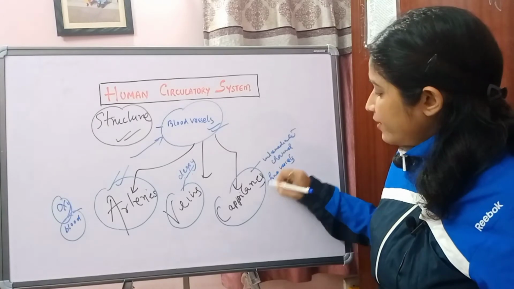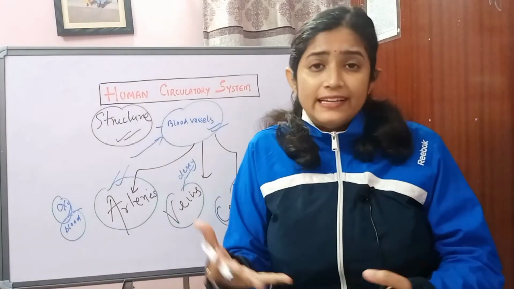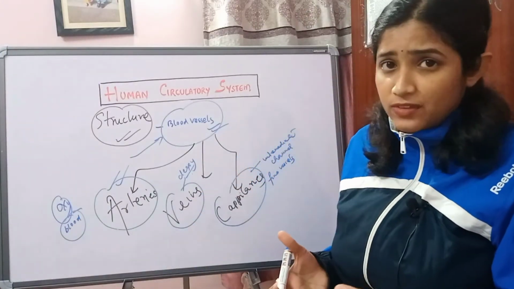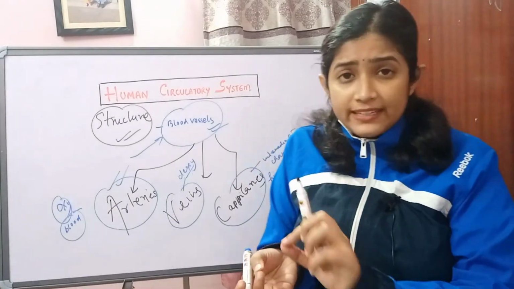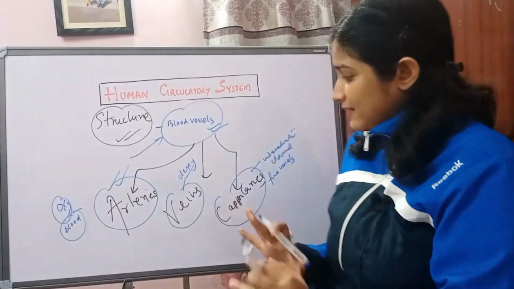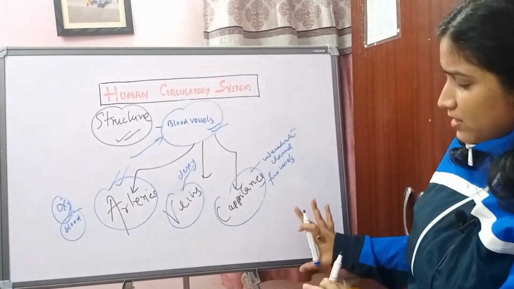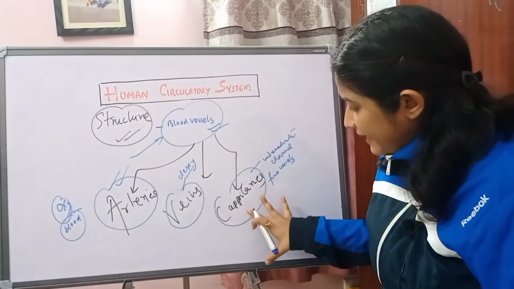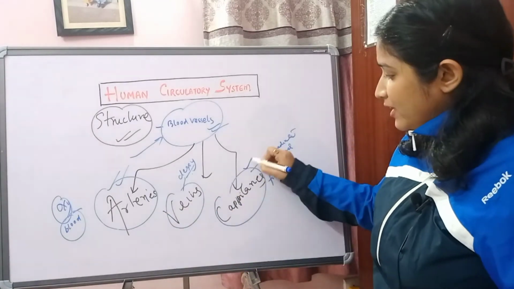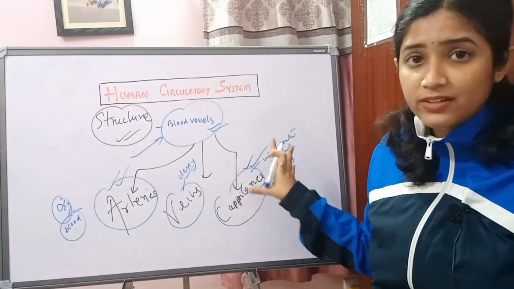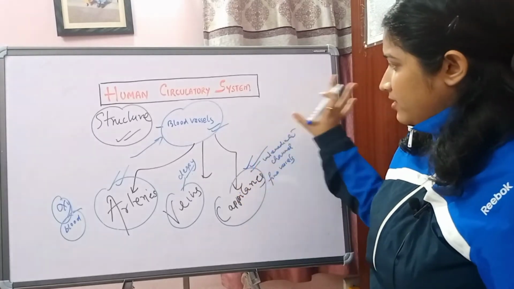These are mainly involved inside an organ, like inside the heart or different organs of the body. They are very fine and very thin vessels, and they mainly act in between arteries and veins. I will tell you later in detail while we understand its structure.